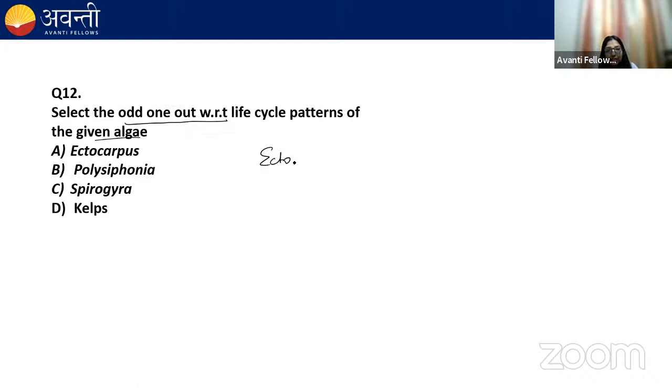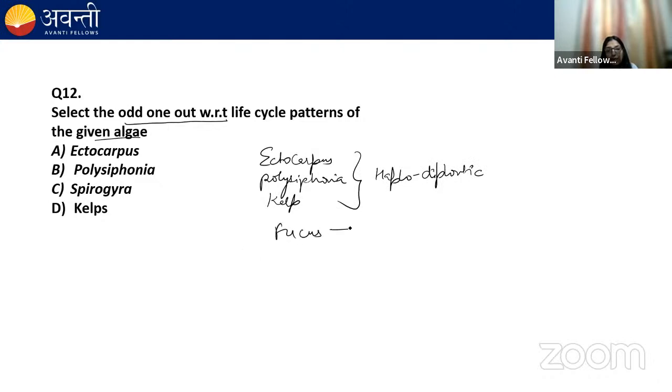See, the ectocarpus, Polysiphonia, kelp, all these, they have haplodiplontic life cycle. Okay? Remember, fucus, the brown algae, it has diplontic life cycle. But Spirogyra, which is a green algae, it has haplontic cycle.